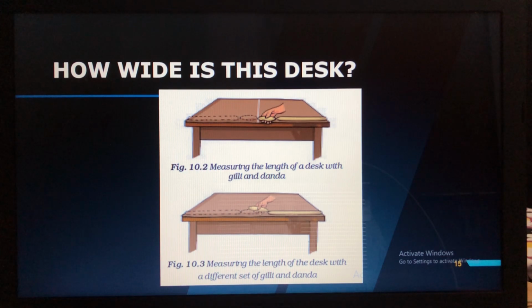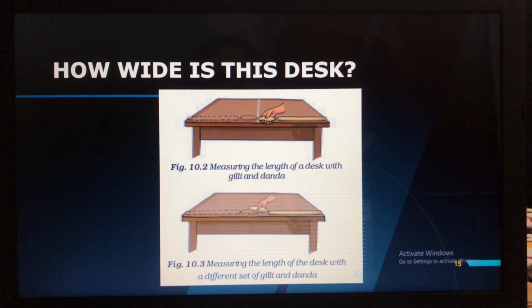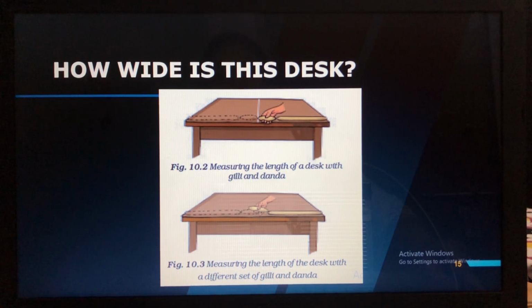After a few days, the marked line gets wiped out. So what happens after a few days, this line may disappear and it may become like this again. Can you see the desk here again now, when the line is not there or it has been wiped away? Now you have to set a new set of gilli and danda as you have lost the old one. Supposing you have lost it and this line also is wiped off, now again you have to measure how much the length of the desk is.